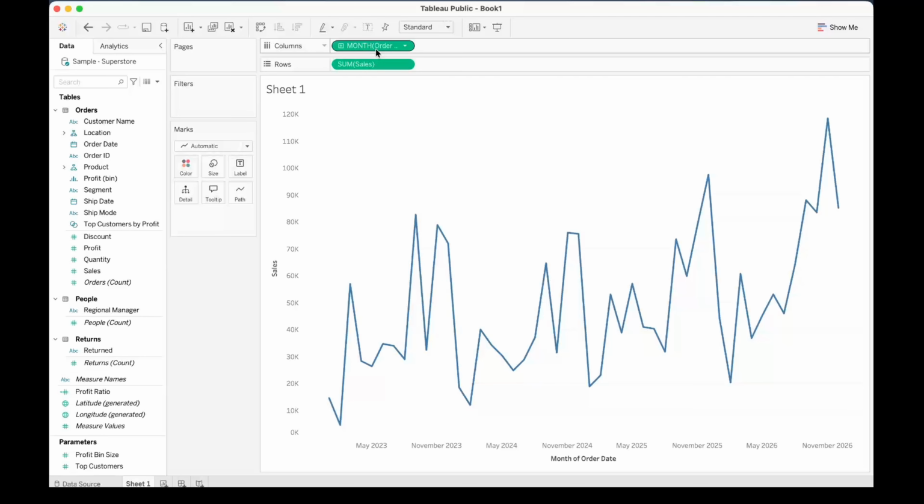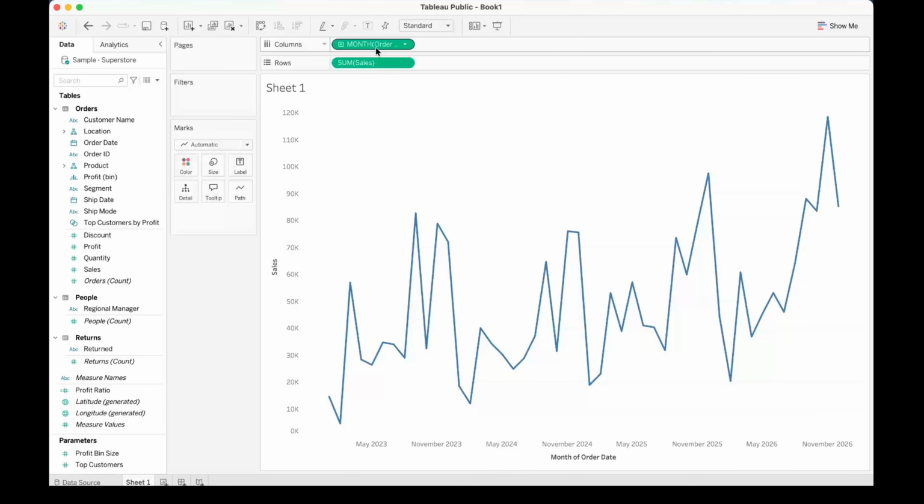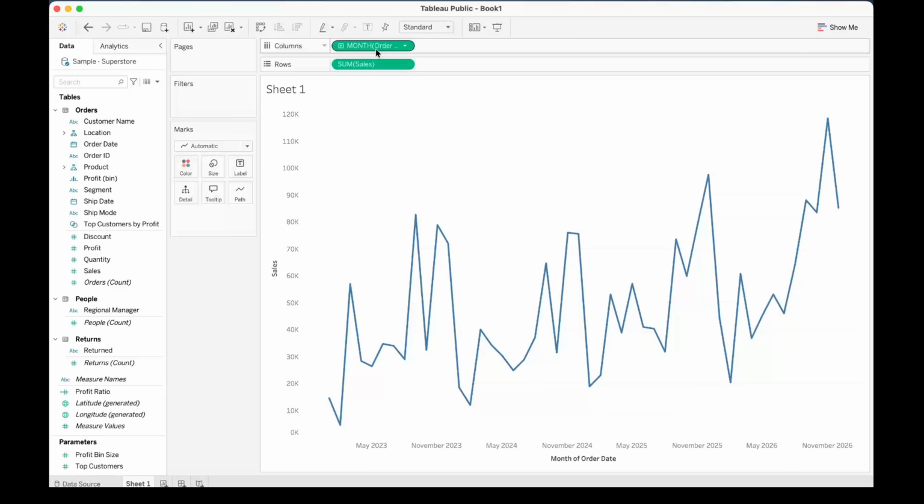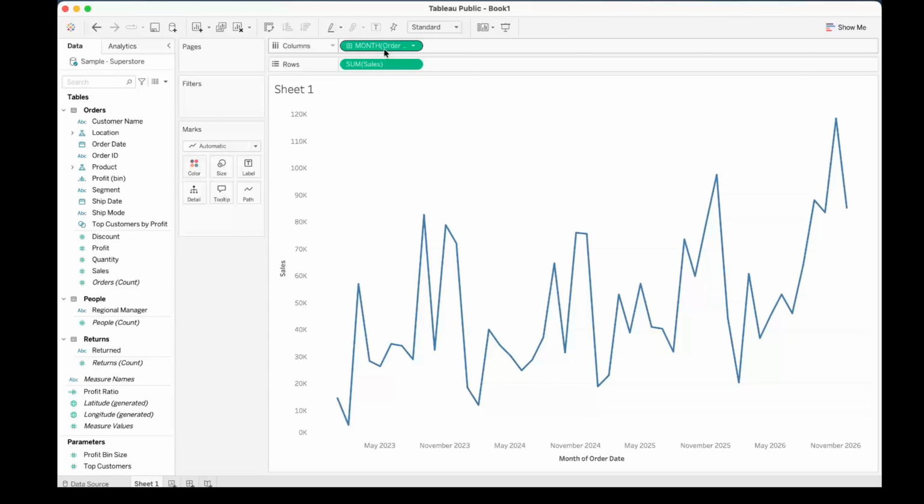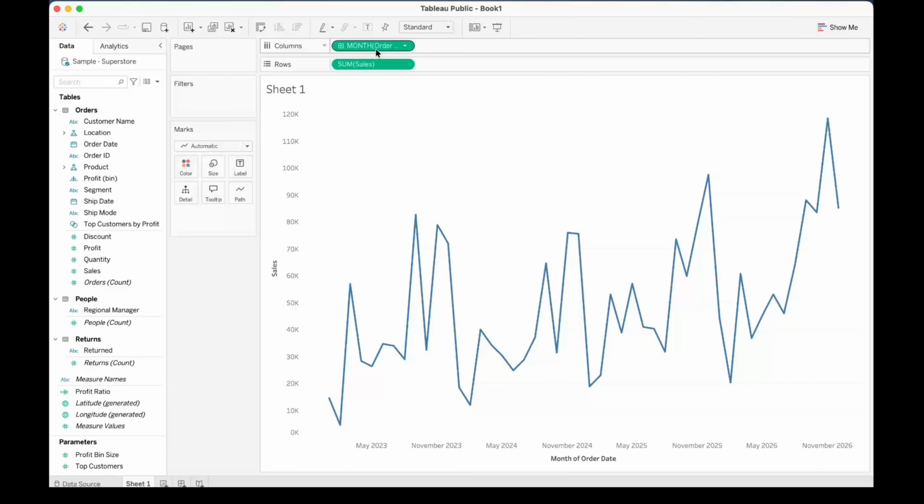But imagine a scenario where your user wants to see the sales trend over a month, quarter, year, or weekly basis. So now this chart is very much static and it can only show the sales trend over the month. To resolve this issue, there is a functionality in Tableau called a parameter, where a user can provide input and interact with the dashboard. So let's start by creating a parameter.